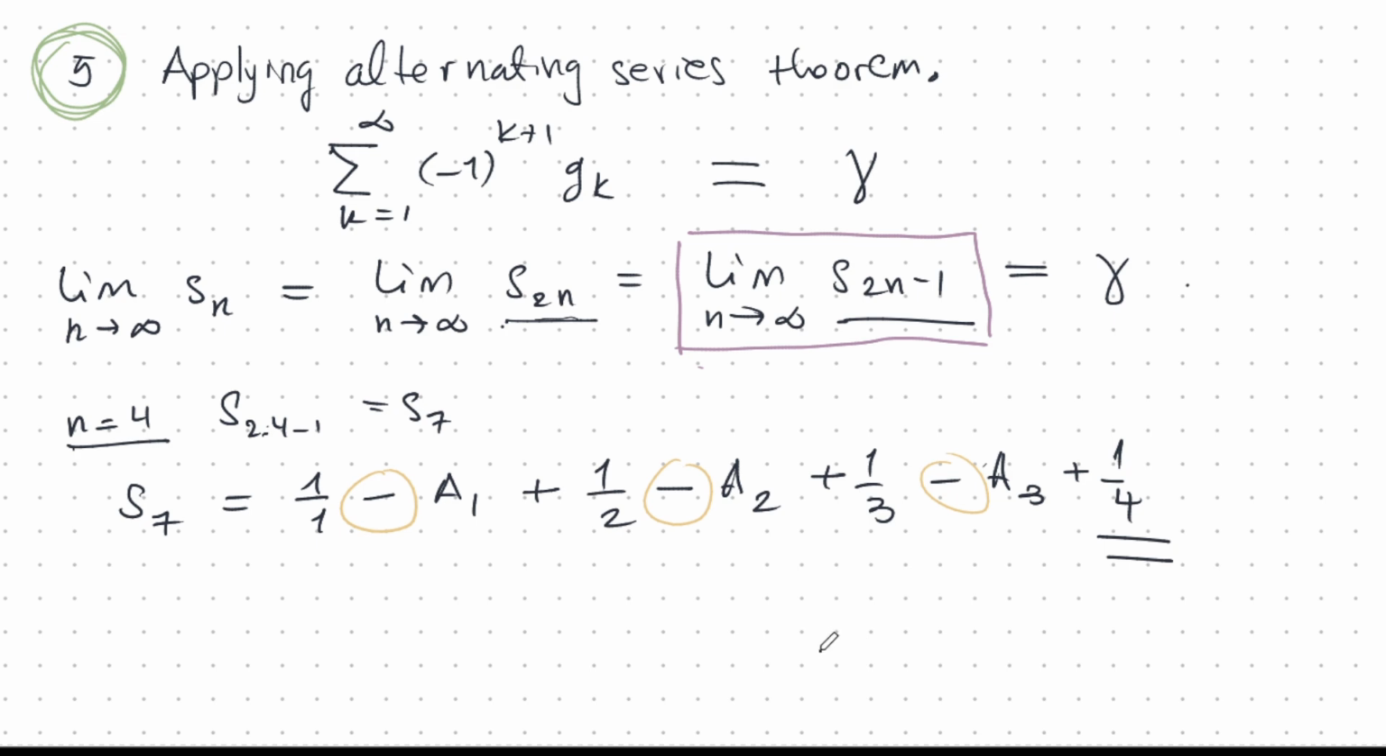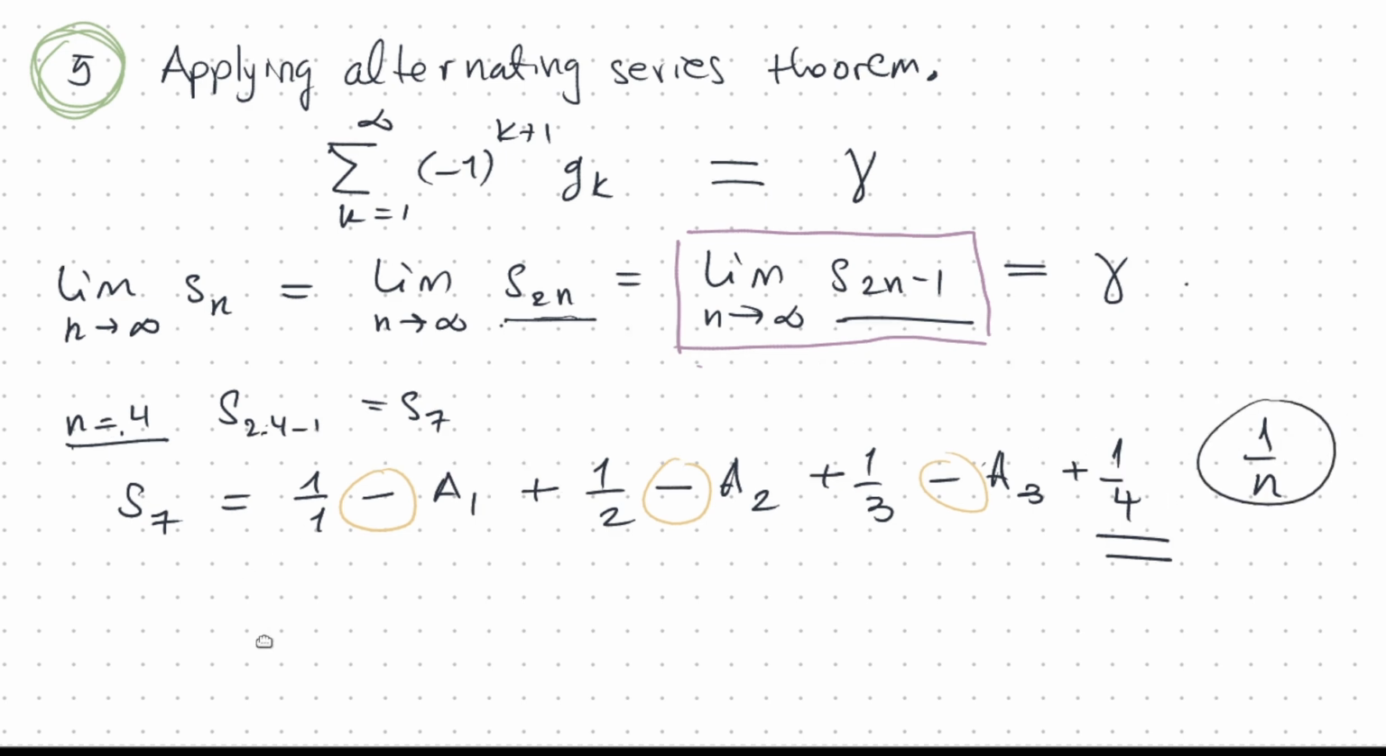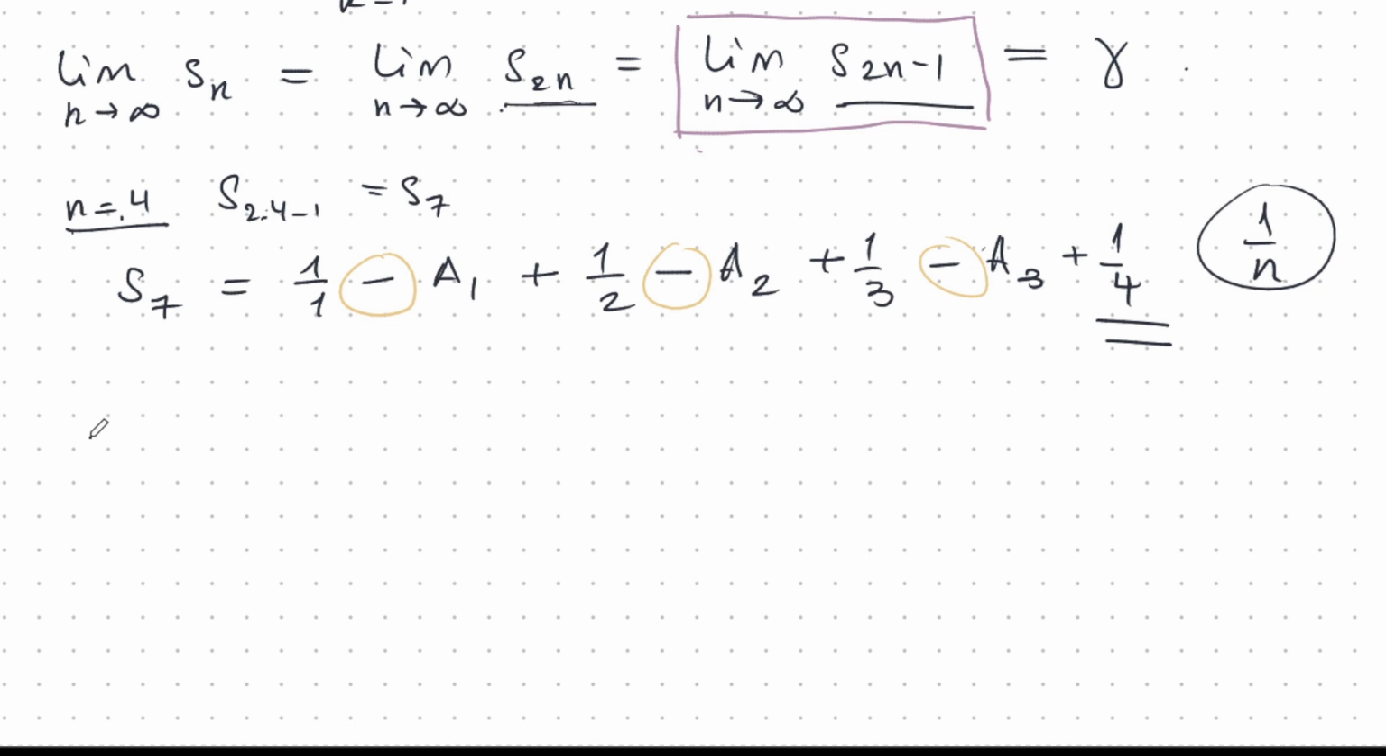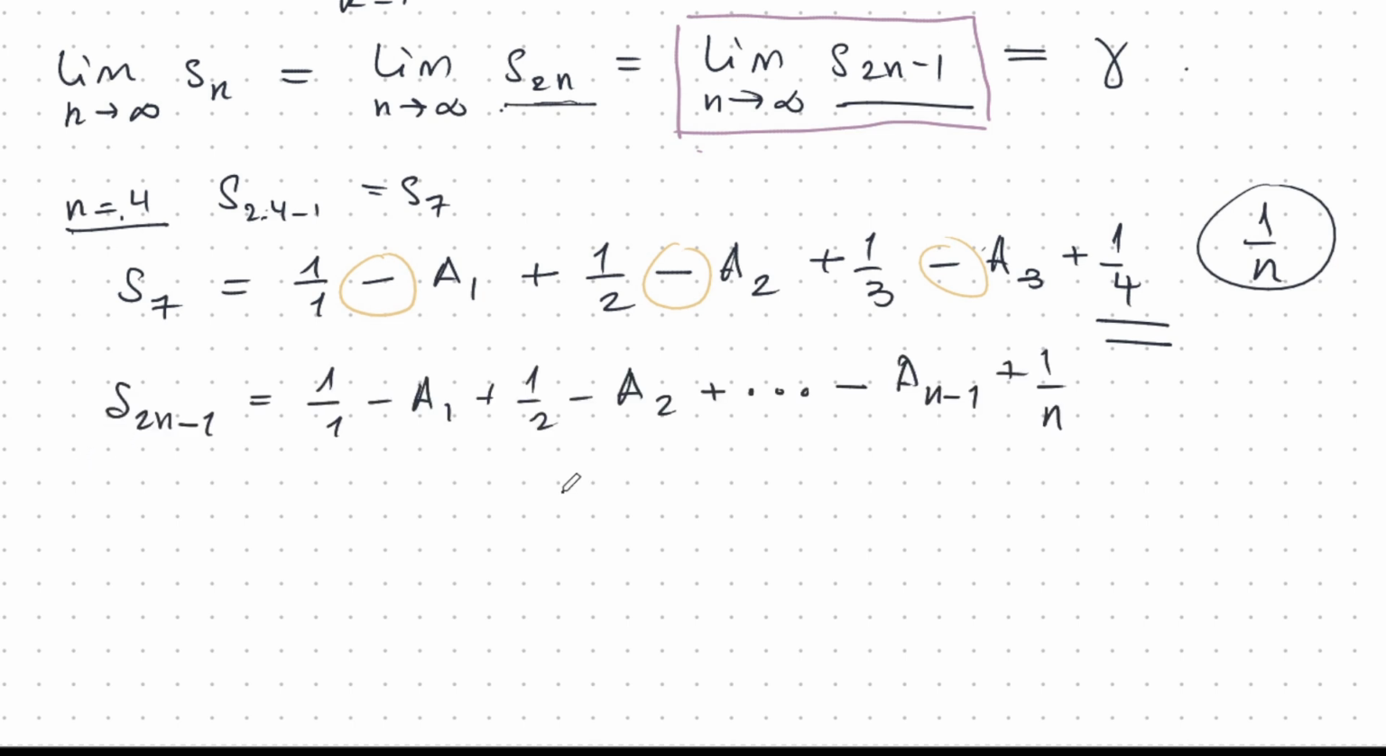And if we think about this and try a few more examples, we see that these odd partial sums always end in 1 over n. So n is 4, so the ending here is 1 over n. So in general, I can write it like this. That's what your general odd partial sum will look like.